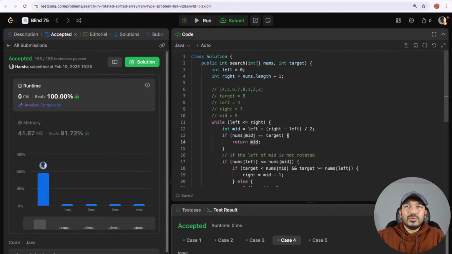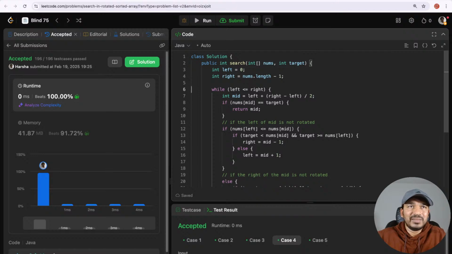We do not have both sides sorted, but we will know that one side of the mid will be sorted, and we will work with the elements of that side, and based on that we will modify our left and right indexes. So that should be clear.